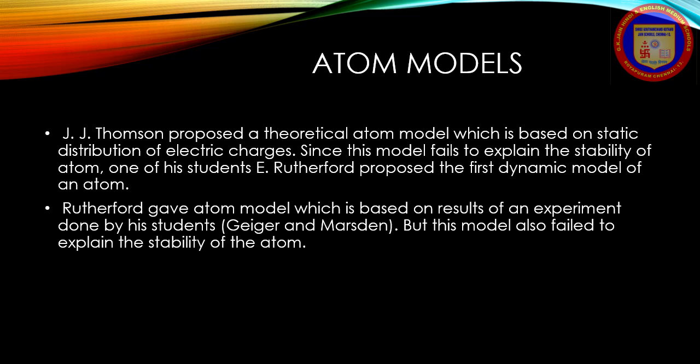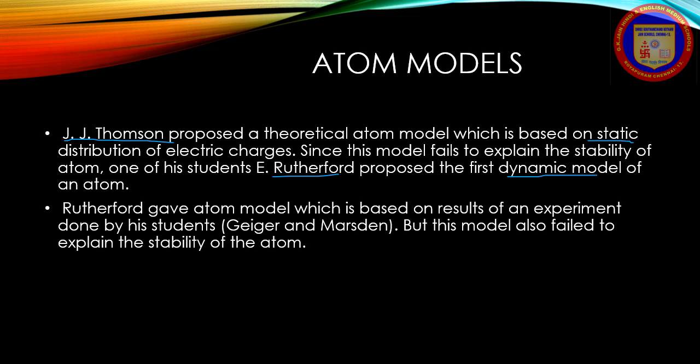In this we are going to see J.J. Thomson, who proposed a theoretical atom model which is based on static distribution of electric charges. Since this model failed to explain the stability of the atom, one of his students, E. Rutherford, proposed the first dynamical model of the atom. Rutherford gave an atom model based on the result of an experiment done by his student, but this model also failed to explain the stability of the atom.